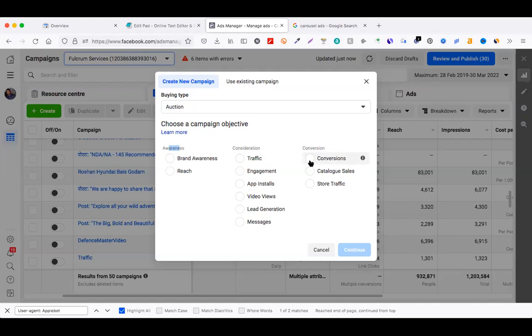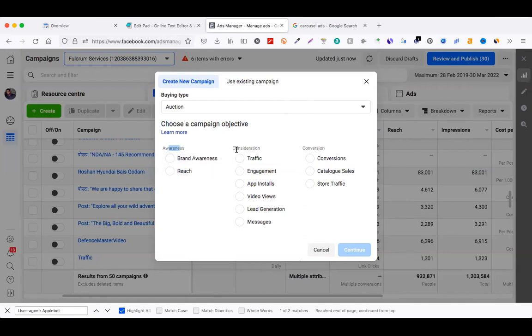But if you want to slowly and steadily reach the targeted people, then you should start with a reach campaign or a brand awareness campaign. In brand awareness, Facebook has no responsibility to tell you how many people have really seen your advertisement. It is just showing the advertisement one time, a broadcast. That's all. It will not count who has seen your advertisement at all. In reach, yes, people have seen it, and they'll account for it.